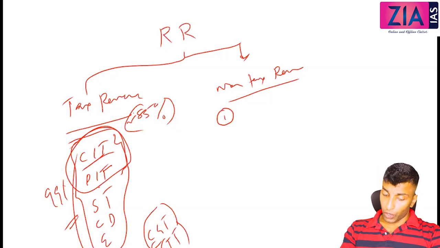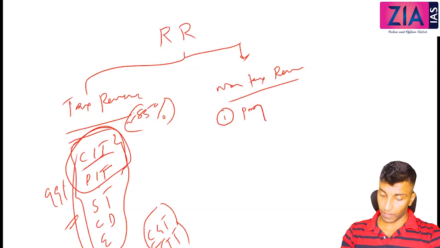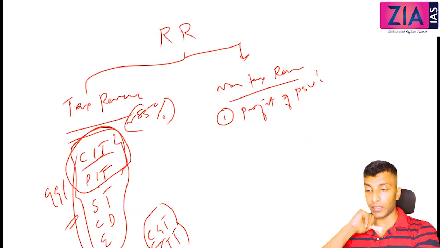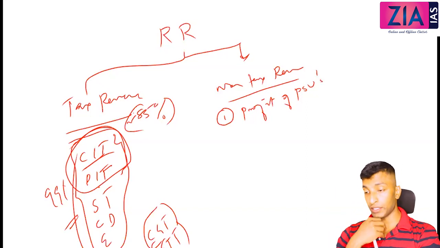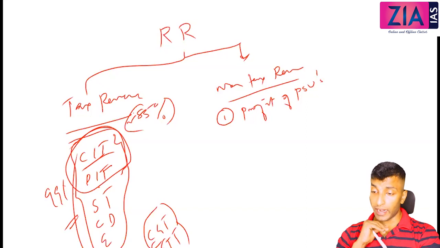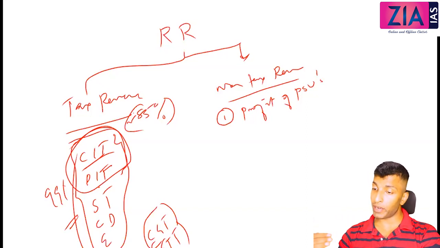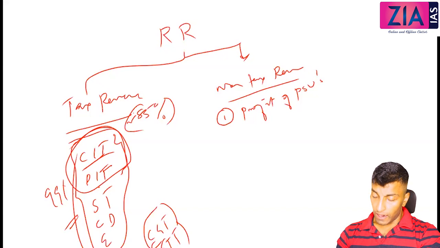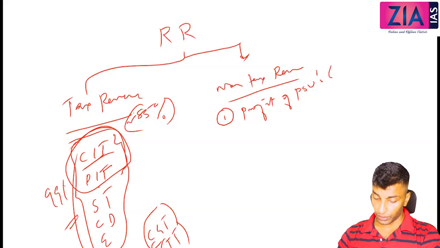Now non-tax, when you discuss, first one, profit of PSUs. You remember yesterday we have discussed about resource mobilization. There I have discussed about surplus from PSUs, the profit of PSUs, right? And I've told you this is considerably increasing. And if you remember, I've also told you in budget around what percentage is coming from this. It's a very high percentage, right? Around 2 lakh crore last year. It was from PSUs only. So this is one of the single most largest source actually.